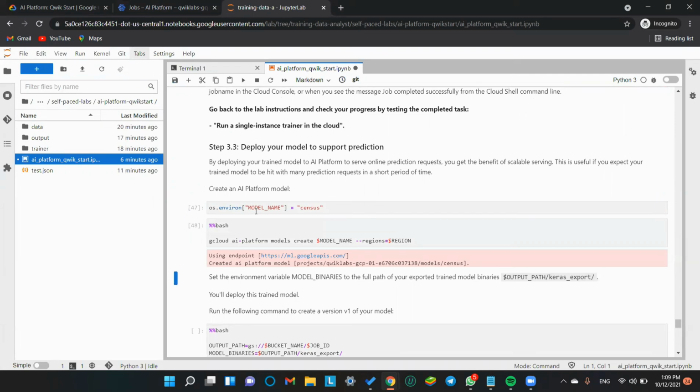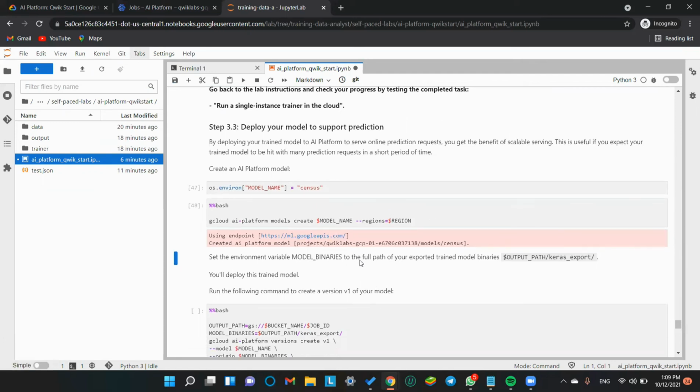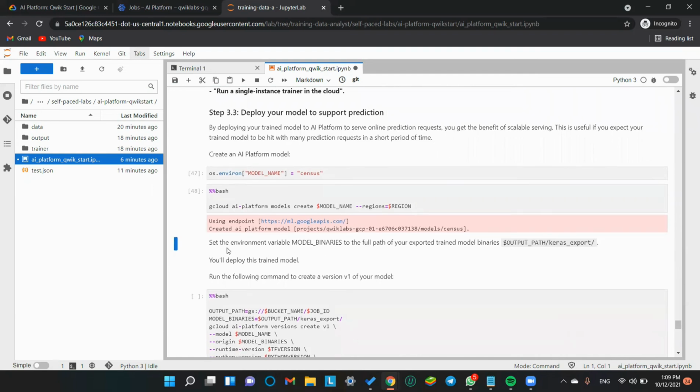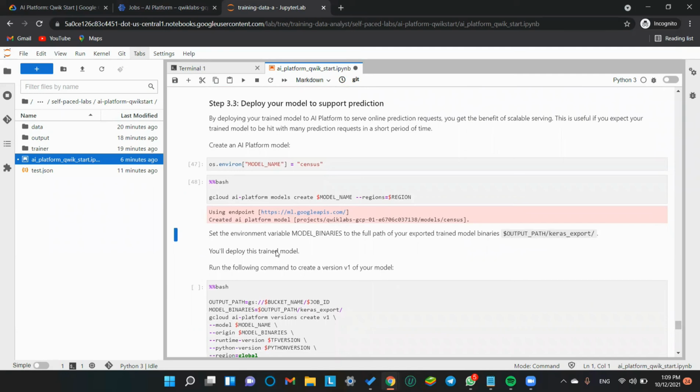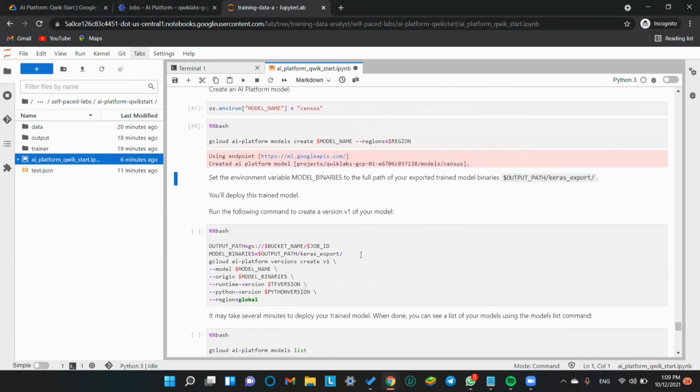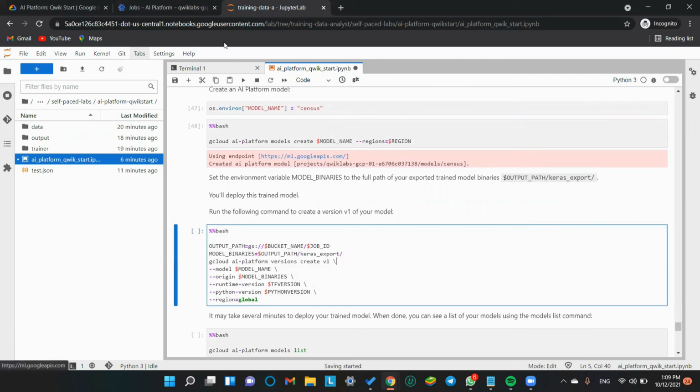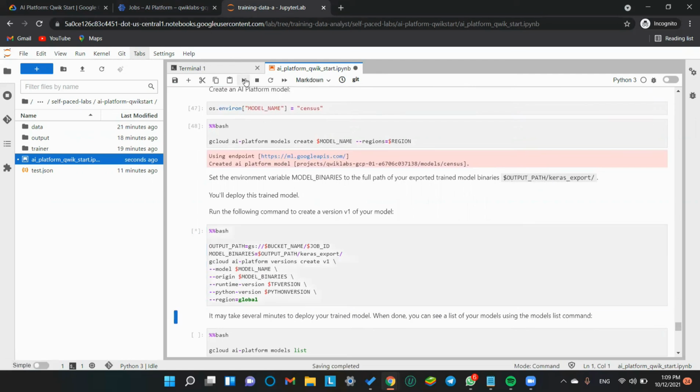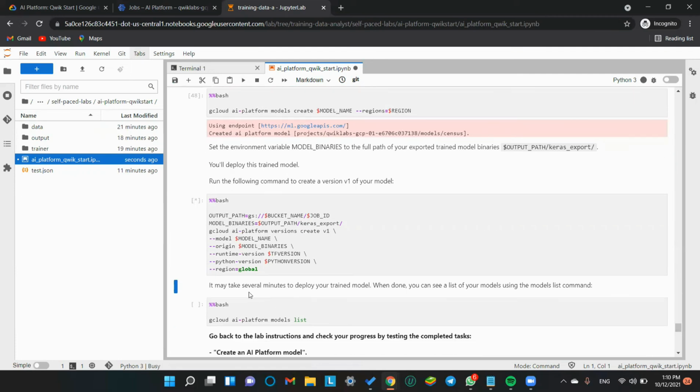Now, what was this for? These commands were for creating an AI Platform model whose name is census, and the region is the region variable. Then the environment variable for the binary modules. Output: you will deploy a trained model. So this is the command for the trained model. Running command number 49, and it would take several minutes to deploy your trained model.